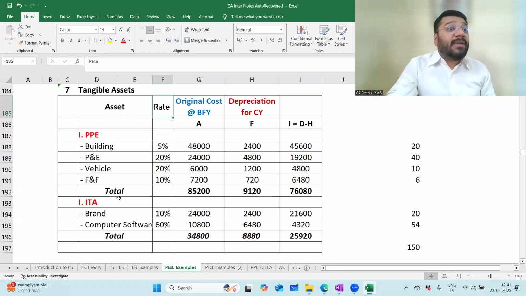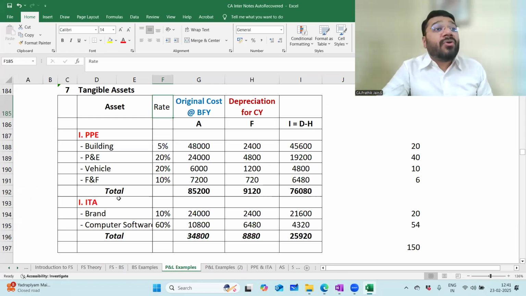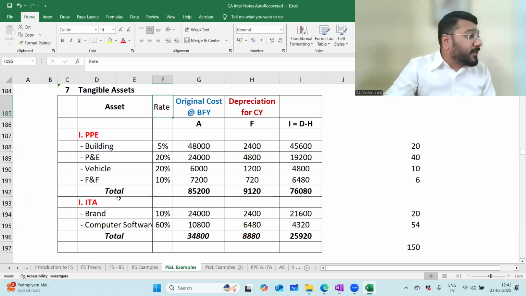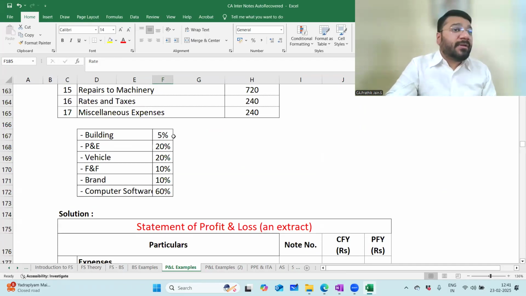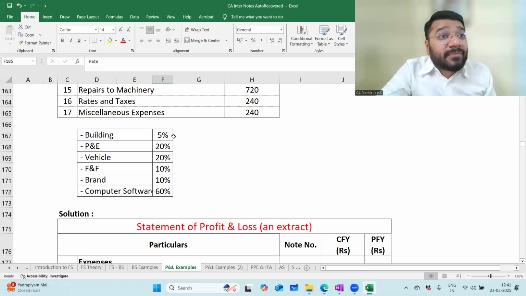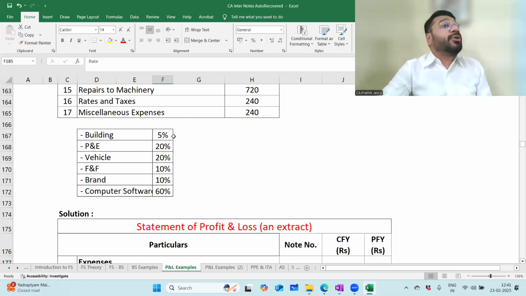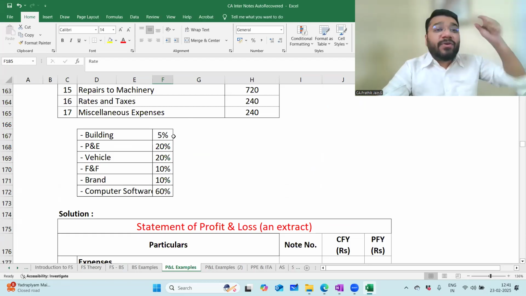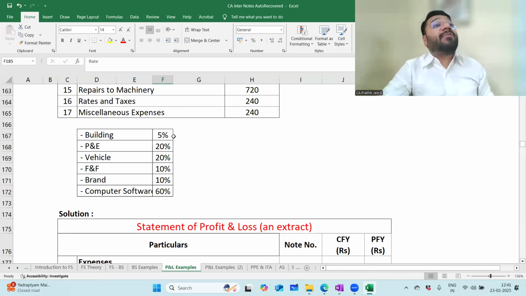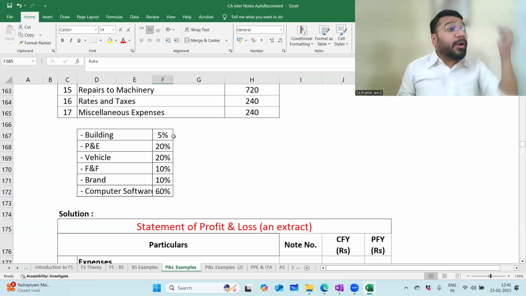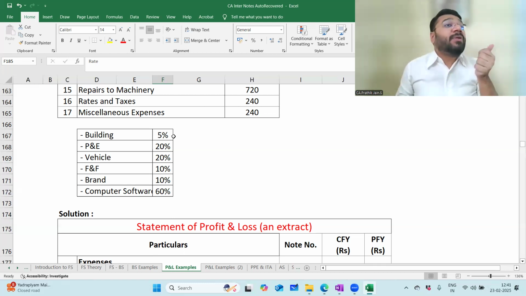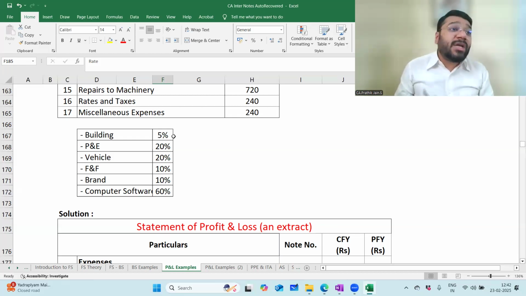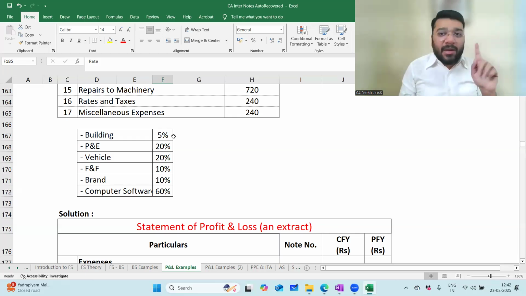If I had to do this on SLM, then the question should have given the original cost. I told you to depreciate the building at 5%. Now, will you apply the WDV method or the SLM method? If it is the SLM method, then the question should give you the original cost of the building, and of property, plant and equipment. But that is not given. So obviously, what is the assumption here? These percentages are to be applied on the WDV. So what method of calculating depreciation? WDV method. What method of accounting depreciation? Normal method of accounting depreciation. Am I loud and clear?